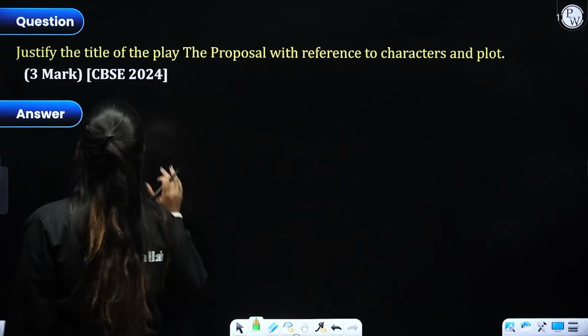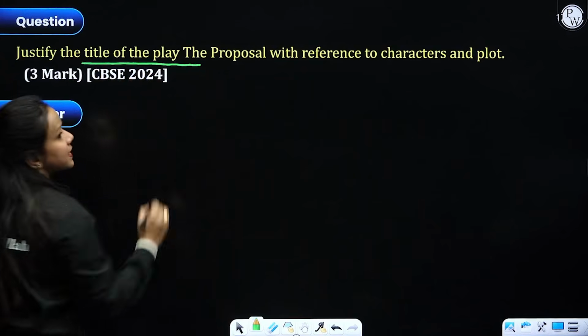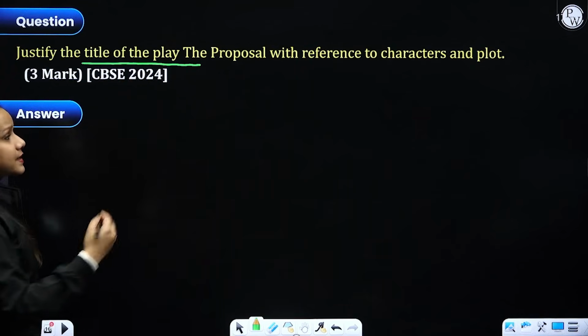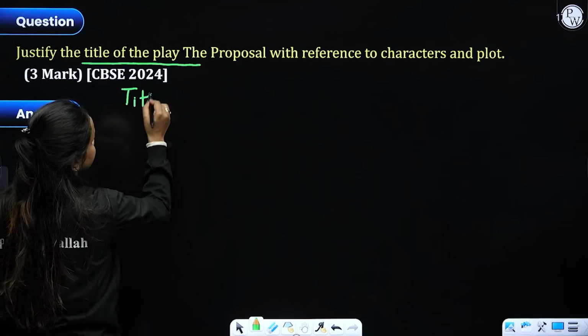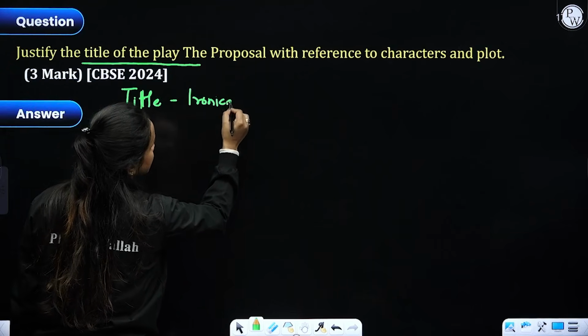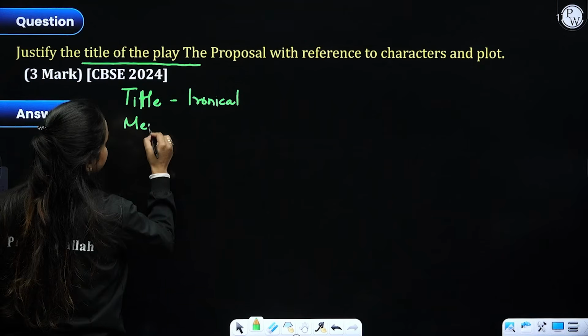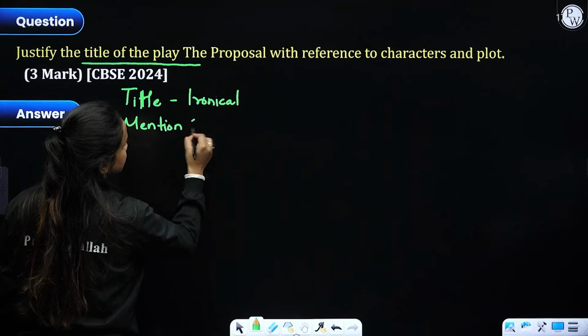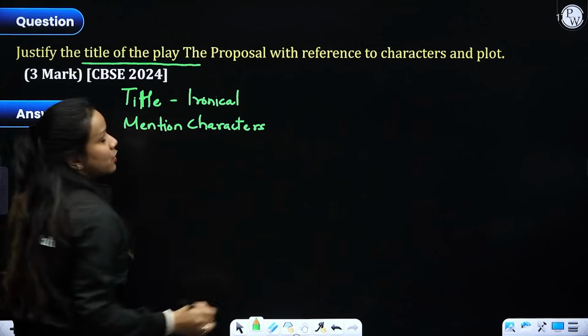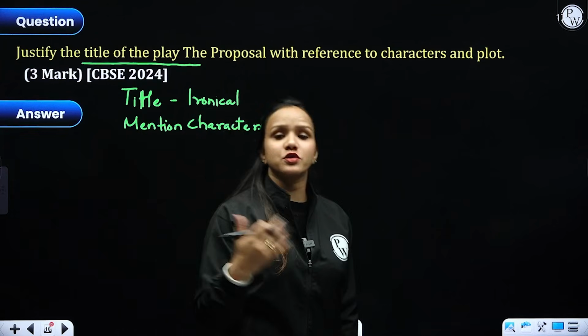For example, you have this question, justify the title. I have already told you this, the title is very important, right? So how are you going to justify it? Let's see. Talking about the title, you have to mention that it's ironical. Then you have to mention the characters, how they got involved in a silly argument over Oxen Meadows.